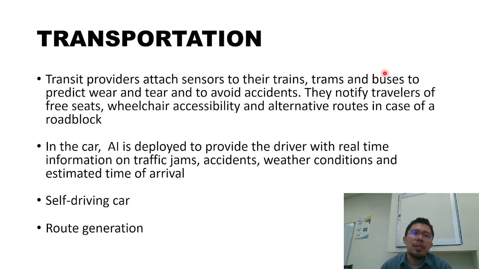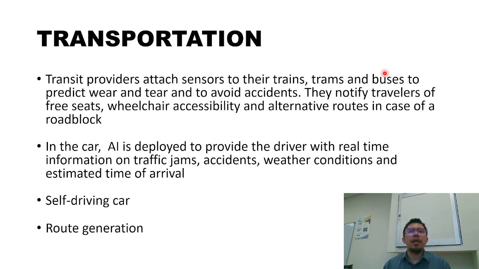Okay, so basically transportation is a technology, or maybe is a field where we provide comfort, or maybe we provide enhancement that can care for the people. Okay, so the transit provider attaches sensors to the trains, trams, and buses to predict wear and tear and to avoid accidents. So they notify travelers of receipts, wheelchair accessibility, and alternative routes in case of a roadblock.